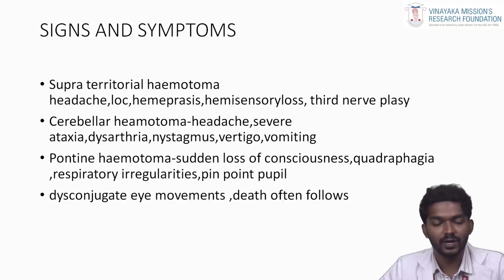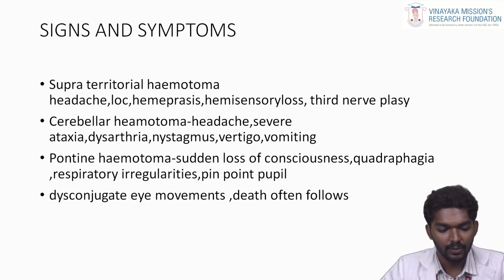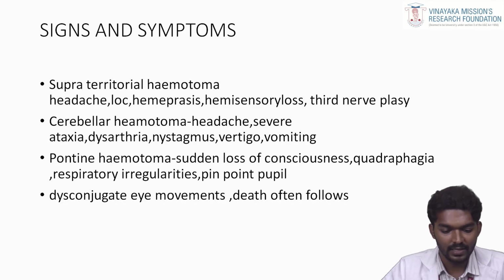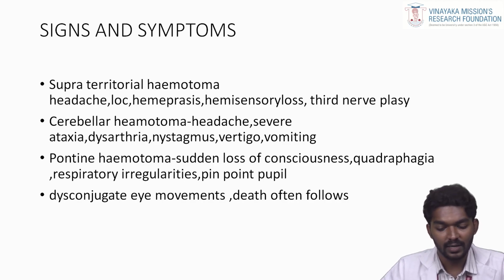What are the signs and symptoms of hemorrhagic stroke? First, supratentorial hematoma: the signs and symptoms are headache, loss of consciousness, hemiparesis, hemisensory loss, and third nerve palsy. With bleeding in the cerebellum: headache, severe ataxia, dysarthria, nystagmus, vertigo, and also vomiting. Bleeding in the pontine region is called pontine hematoma: sudden loss of consciousness, quadriplegia, respiratory irregularities, and pinpoint pupils. Other signs are disconjugate eye movement, and death often follows.